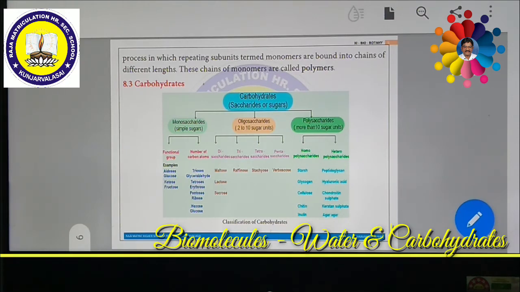The copper sulfate, if you add it to the sugar solution, then what happens? They can break down the aldehyde and ketone groups. They can reduce the Cu2+ ion into the Cu+ ion. This copper has 2 positive charges, then this will be reduced to Cu+ ion.